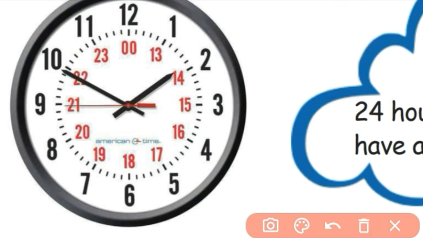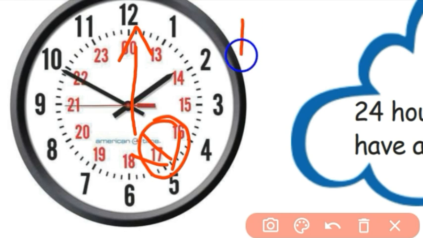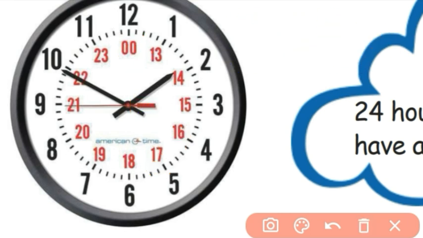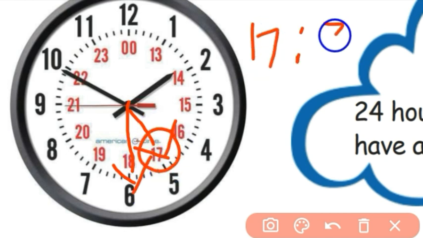In our normal clock, 5 o'clock, in our 24-hour digital clock will be 17 hours. In our normal clock, 5 hours 30 minutes, in our digital clock it is 17 hours 30 minutes.